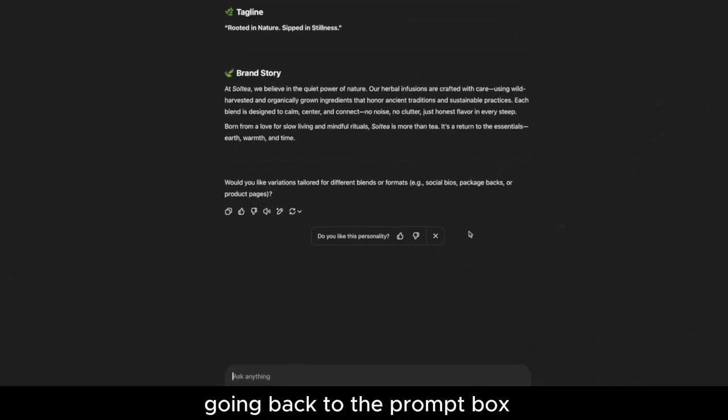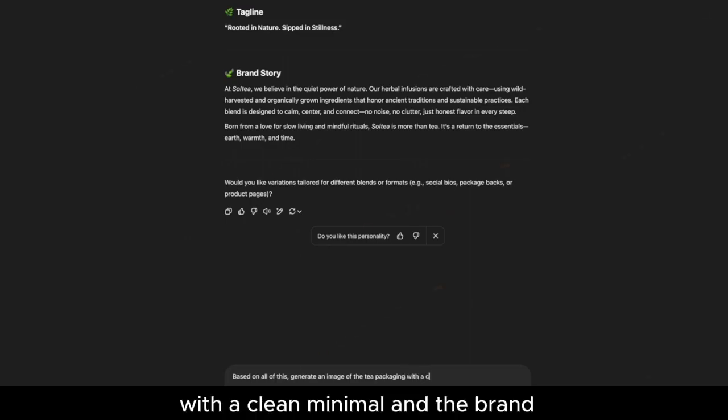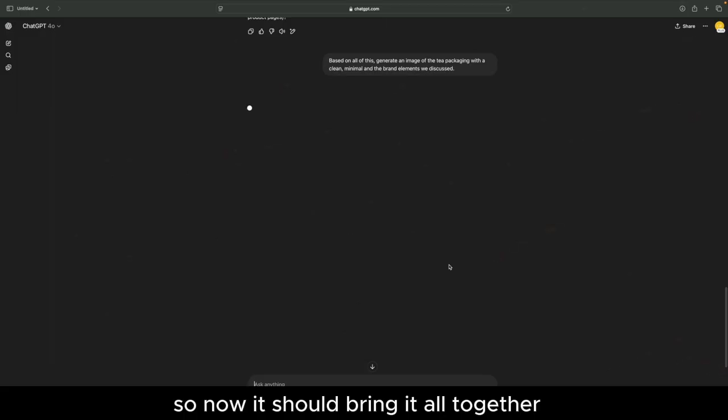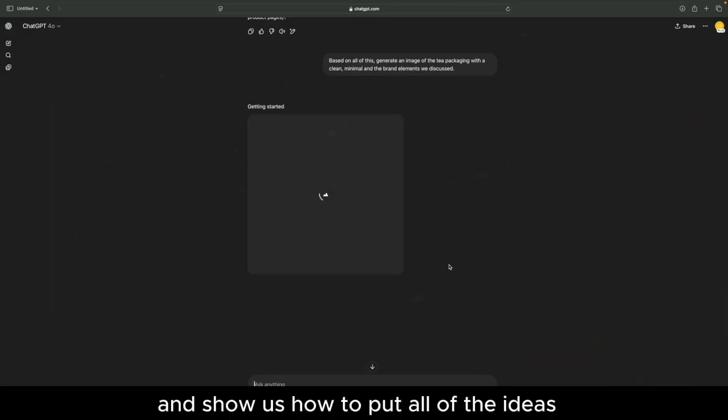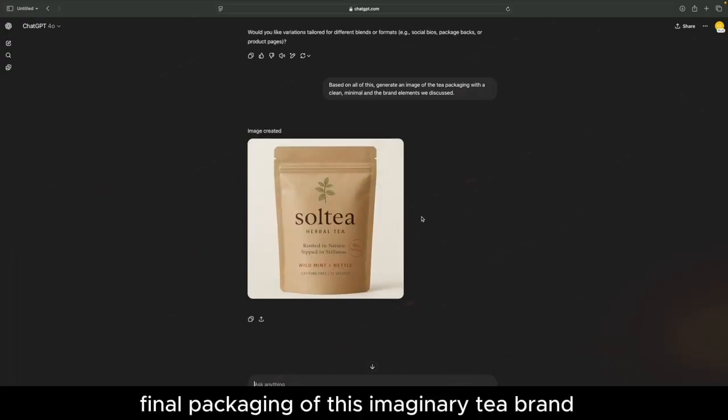Again, going back to the prompt box. So based on all of this, generate an image of the tea packaging with a clean, minimal design, and the brand. So now it should bring it all together and show us how to put all of the ideas and all of the visuals that we've had into a whole brand. I just realized I was meant to put in design here. All right, and here we have the final packaging of this imaginary tea brand.